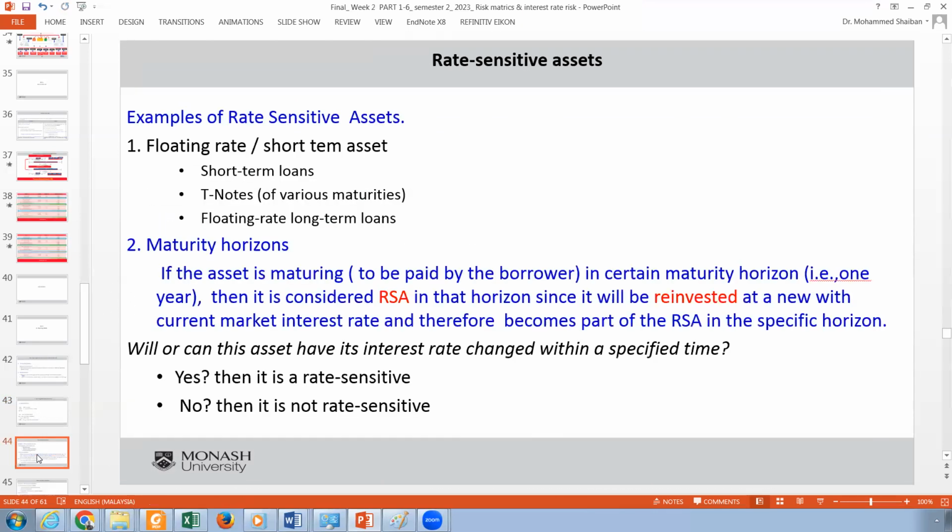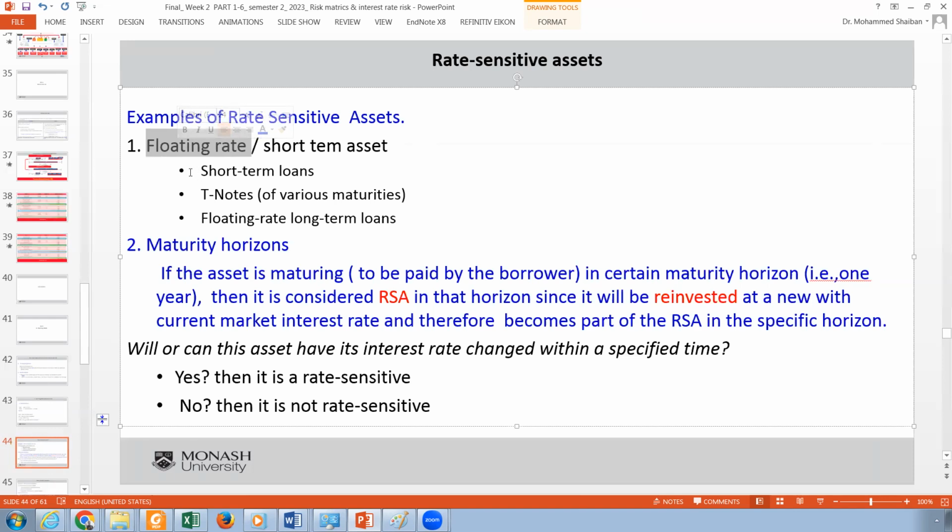Let me define first what we mean, and this is a very important issue. How do you define a rate-sensitive asset or a rate-sensitive liability? Let's start with the rate-sensitive assets. They are either floating rate, which means you give a loan and it is floating, so the rate of the loan will change if the market interest rate changes.